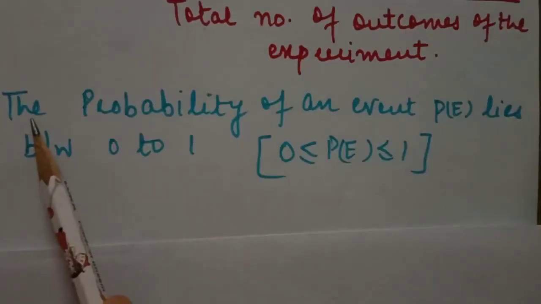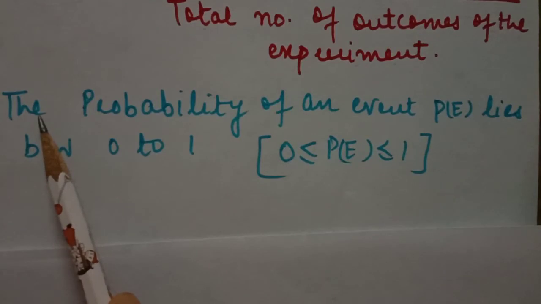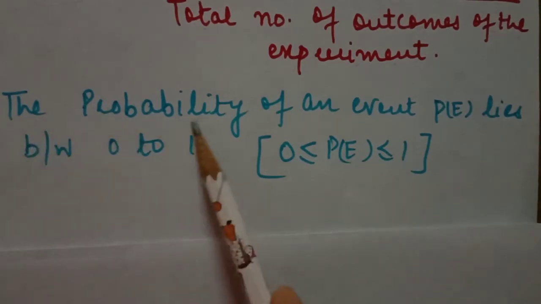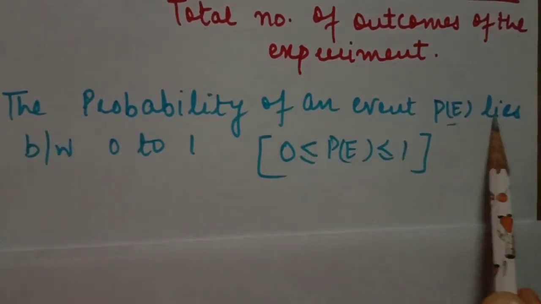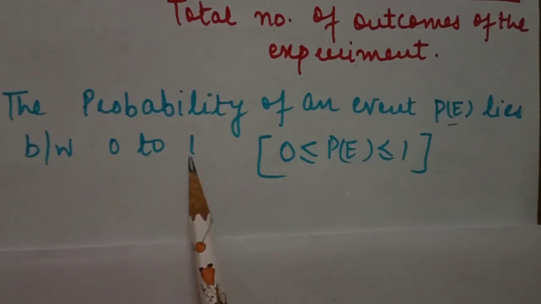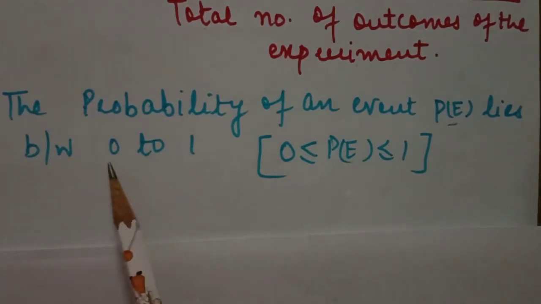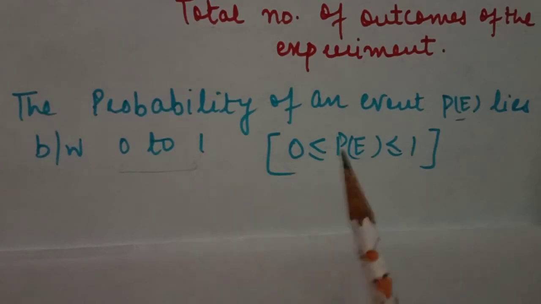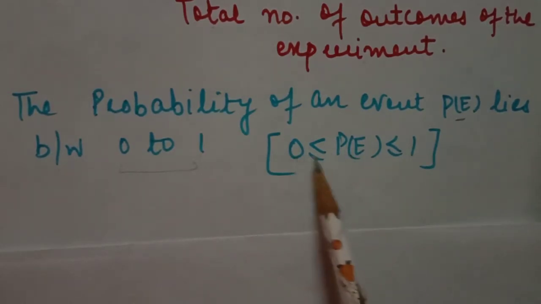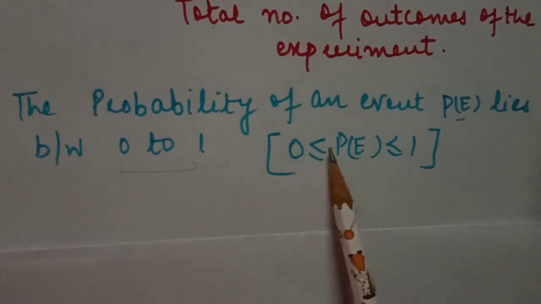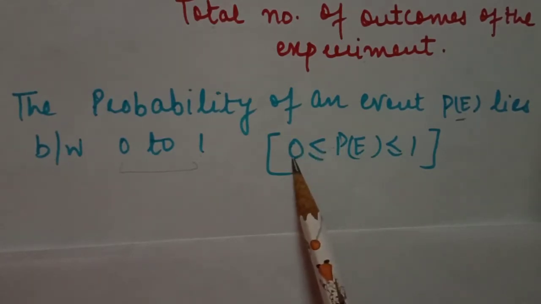One most important thing about probability, students: the probability of an event, P(E), lies between 0 and 1. It lies only between these two numbers. It means the probability of an event is equal to 0 or greater than 0, but it can never be less than 0.